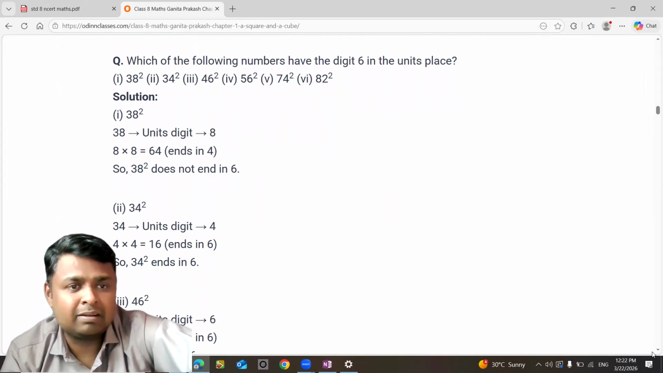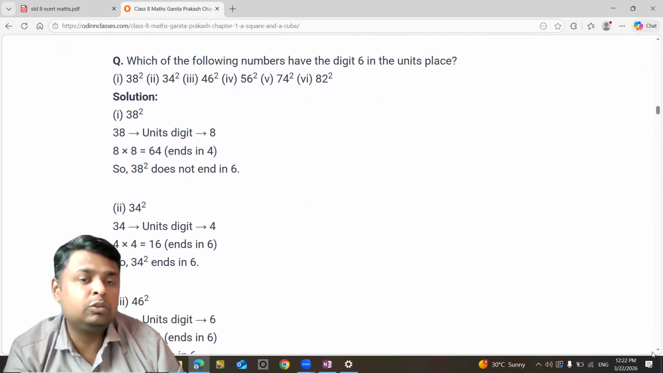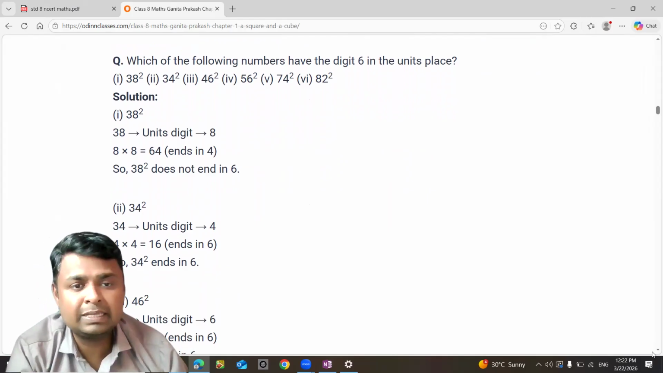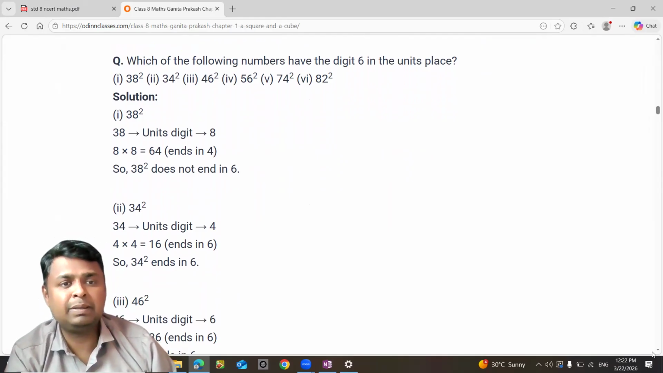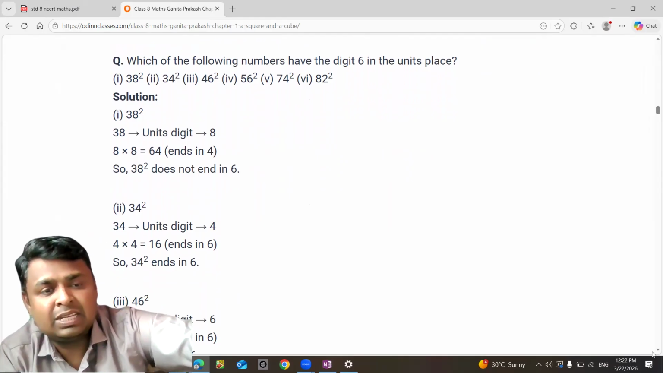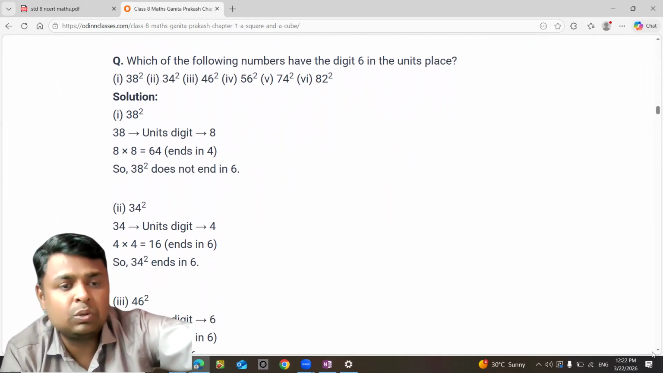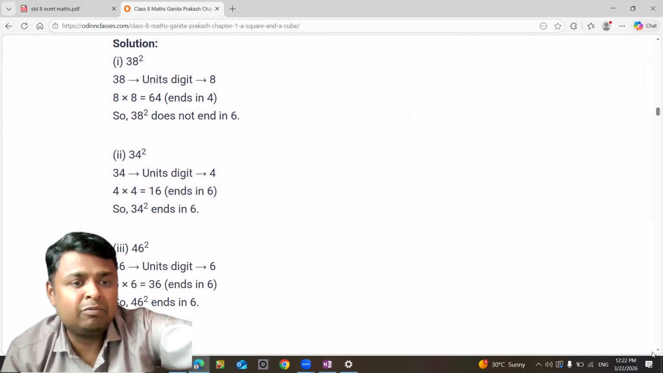38 square. Now, for 38 square, you look at the units place. In the units place, we have 8. 8 times 8 is 64, so the ending will be 4. So it will not be 6. They have asked us whether 6 is there in the units place, so the answer is no. Then we have 34 square.